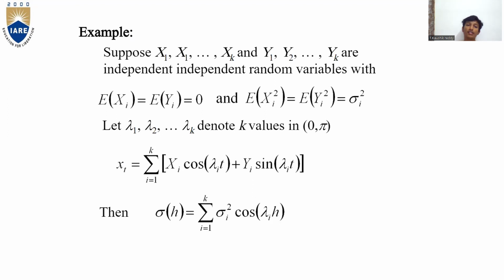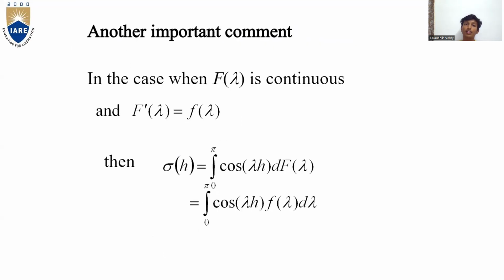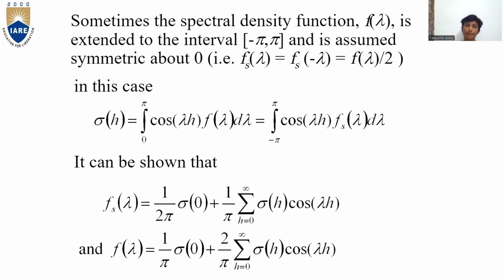Next is another example for the same, where x1, x1 and xn, y1, y1 are independent random variables. Then the final answer we get is sigma(h) equal to the summation from i equal to 1 to k of sigma i square cos(lambda h). Another important comment in this case: when F(lambda) is continuous and F dash of lambda is equal to f(lambda), then sigma(h) is equal to the integral from 0 to pi of cos(lambda h) f(lambda) d lambda.